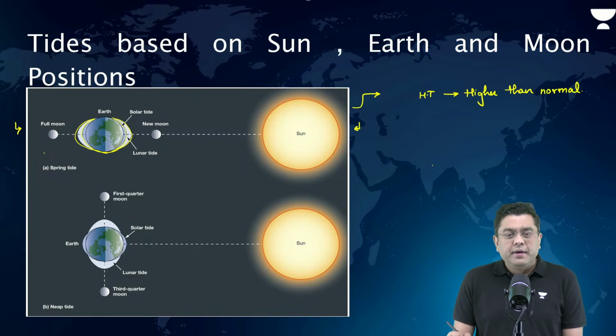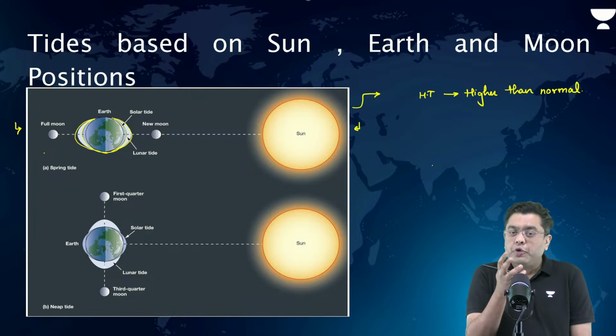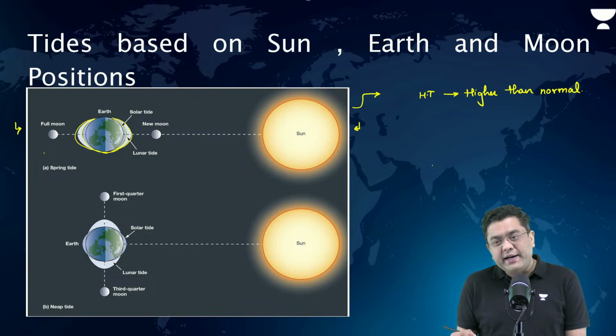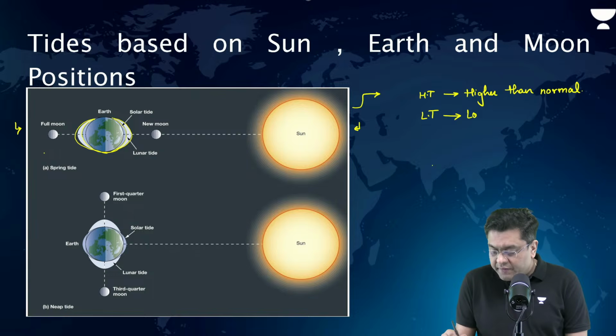Right? When high tide is higher than normal, because both the forces are combined, what will be the phenomena of the low tide? We have discussed just now. So low tide will be what? Normal, higher than normal, or lower than normal? It will be lower than normal. Perfect.